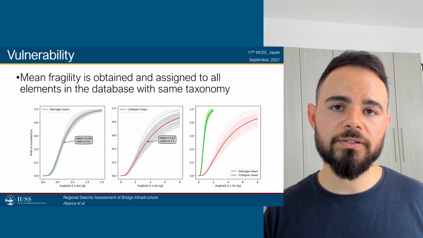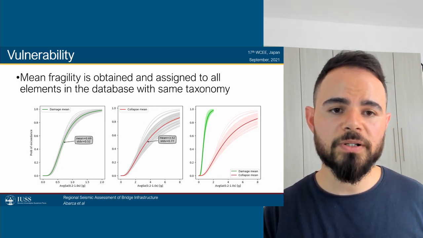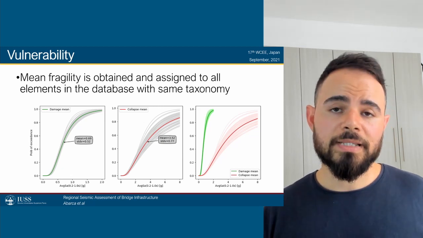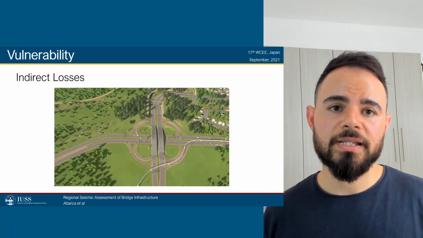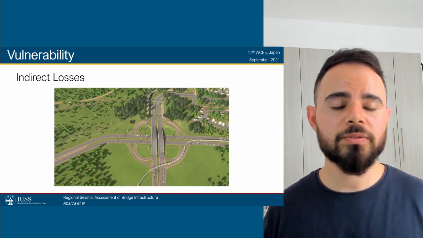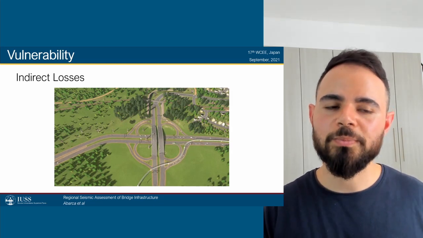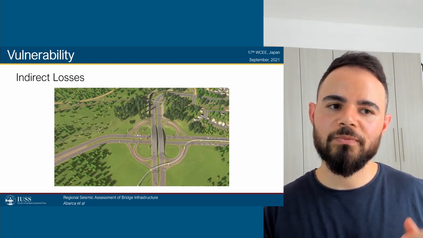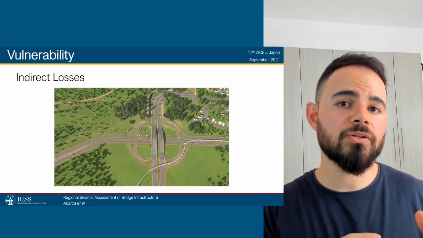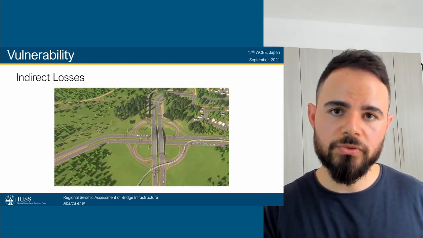These fragility values can be combined with the results that we get from the hazard component and with the replacement cost for each one of the assets so that you can have direct loss results. Now, in this project, we were also interested in the indirect losses. Bridges form part of complicated road networks. Once a bridge is severely damaged or it collapses, it's not just a matter of replacing that bridge, but the time for which the bridge is not there, that's a disruption on the road network, and that's also a cost, an indirect cost, which has to be assumed by the users of the road network.